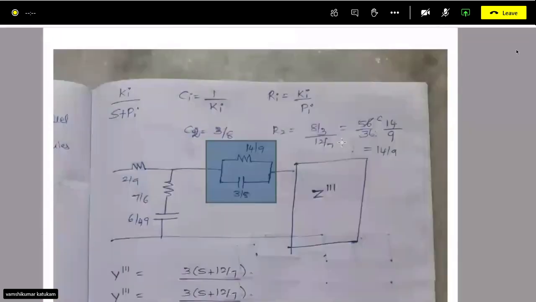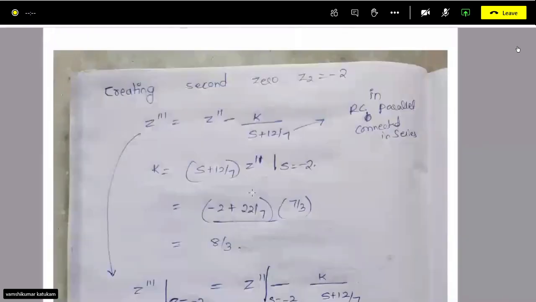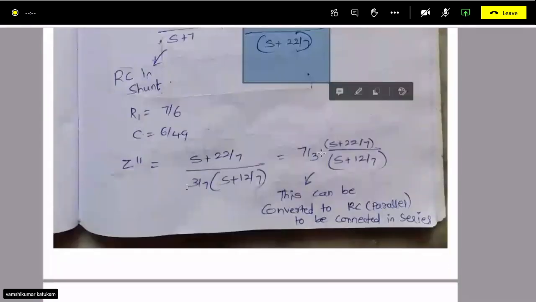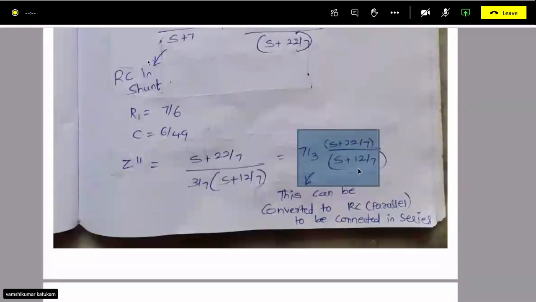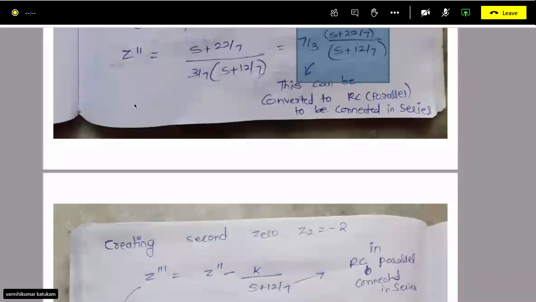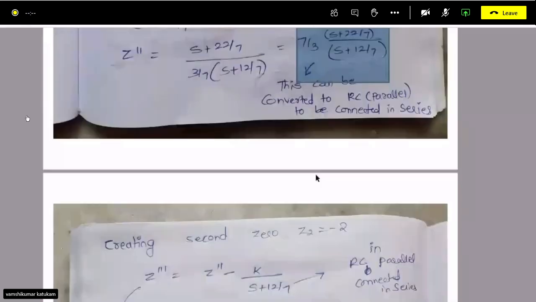To get this like a Foster 1 kind of thing, you have to shift the zero also. We are left with this, so you can realize z11 dash is this. Now this has to be converted into RC parallel, right? It will be in series, but R and C will be in parallel. So we have to shift it to the second zero. We have shifted one zero, that is s equal to -7. Now here we have to shift it to s equal to -2, the second zero.